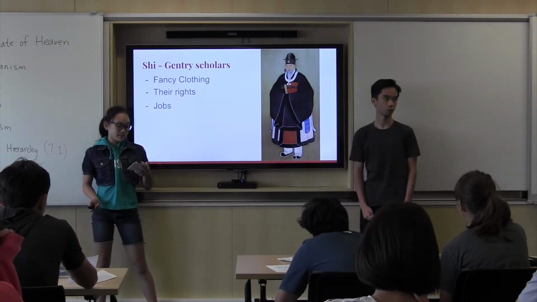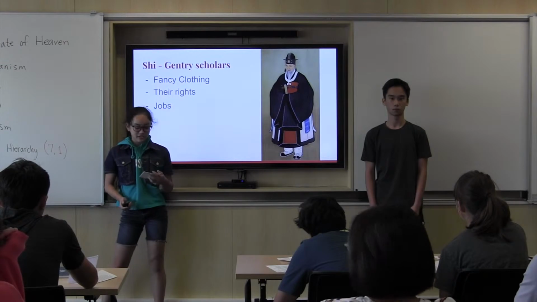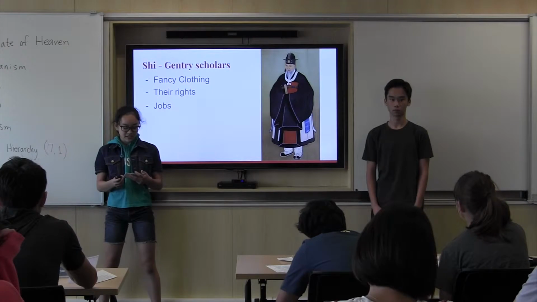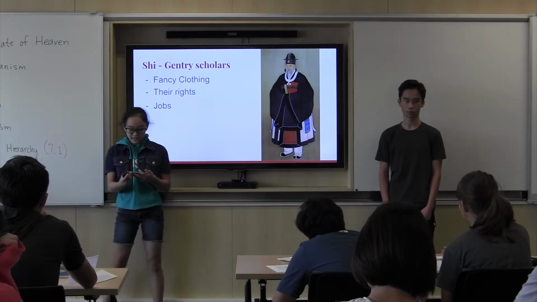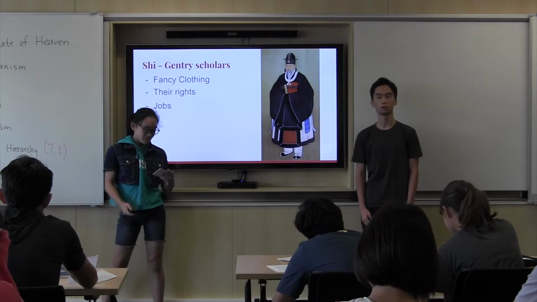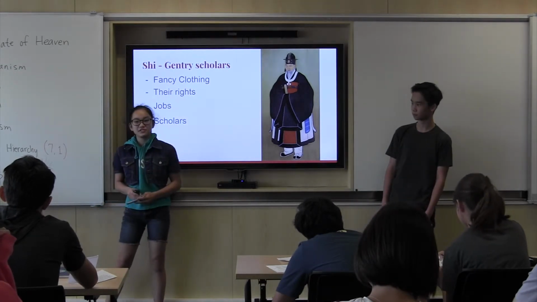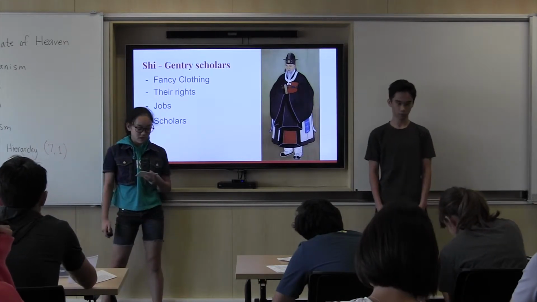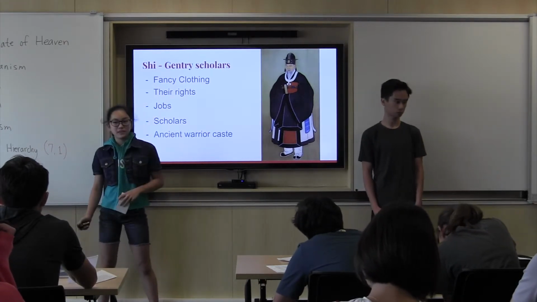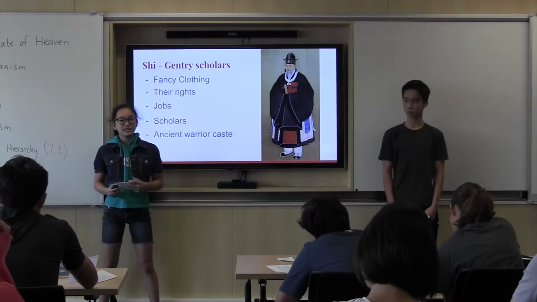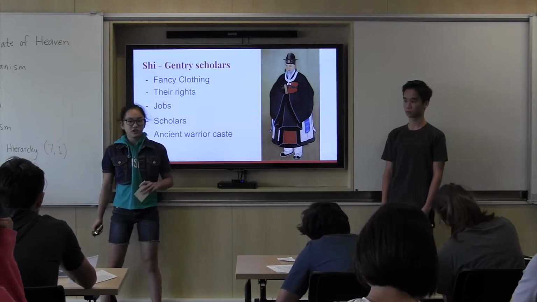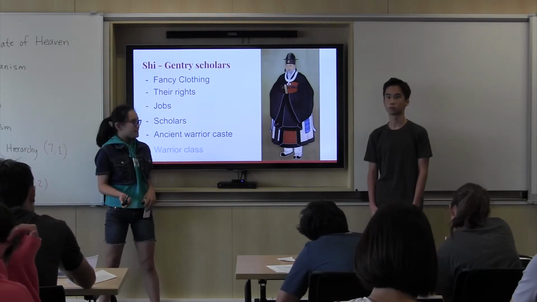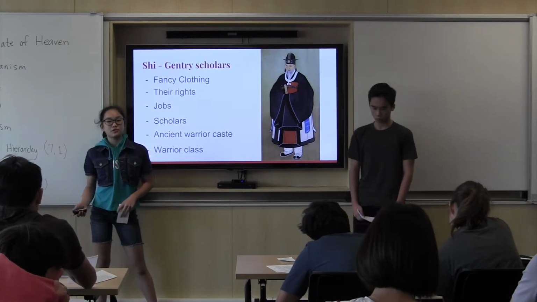They had various jobs such as advisors, clerks, overseers, and scribes. They also served in various civil functions and entered into governments of various levels such as district, provincial, and federal levels. Scholars, even those who owned land, were never very rich, but they were respected for their knowledge. The early Shi came from the ancient warrior caste, but gradually evolved until it was mostly made of aristocratic scholars in order to occupy positions of ranks. This class was known as a warrior class because they were known for their warrior skills.